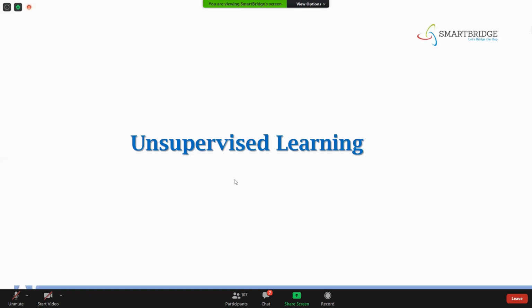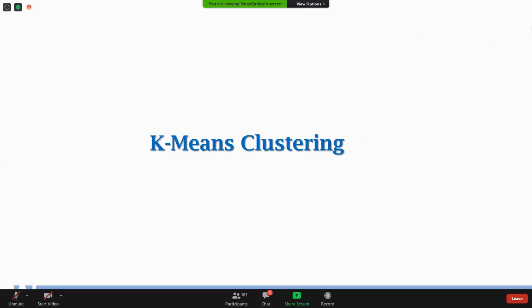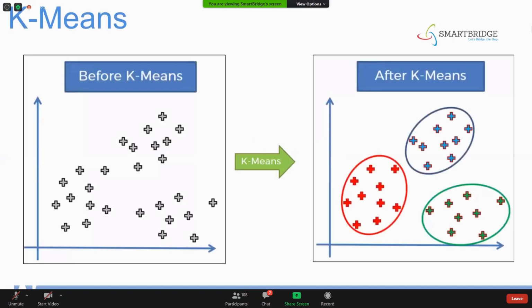So first we'll see how k-means clustering works, going step by step. Just note down these steps, guys. Before k-means clustering and after k-means clustering, what happens?